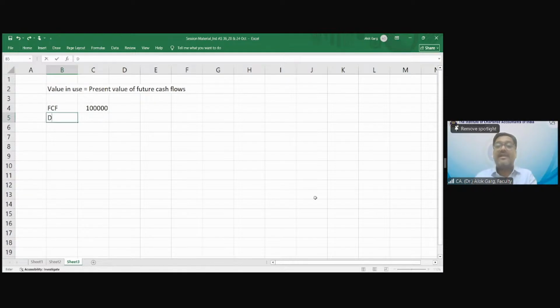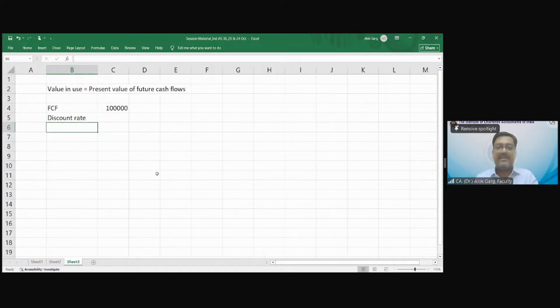Your interest rate, discount rate. So discount rate is governed by interest rate only. Discount rate is 8%. What is the present value? Let's say this is at the end of the first year. So what is the present value of the future cash flow?